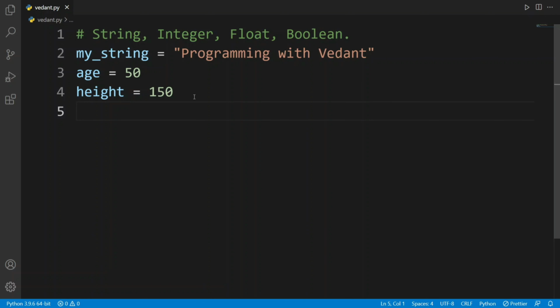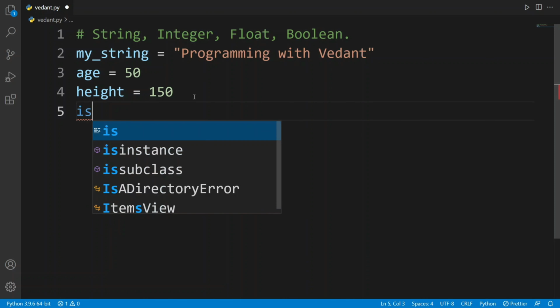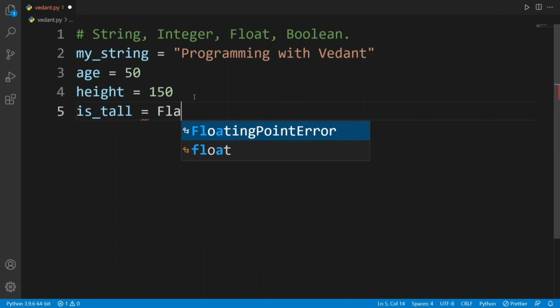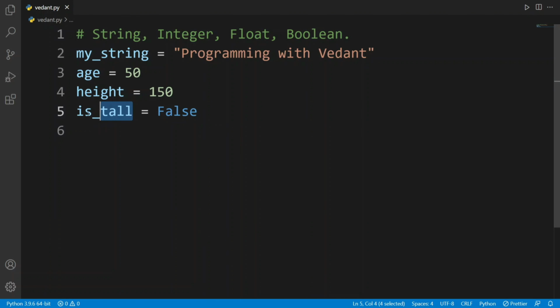And then we have our fourth data type, which is boolean. Like is tall equal to true. It can either have a true value or a false value. So like this you can create your data types. Basically you can recognize your data types, like this variable is boolean or string or integer or what.